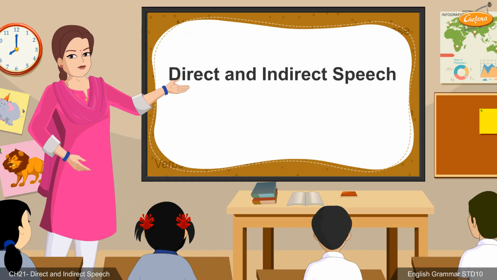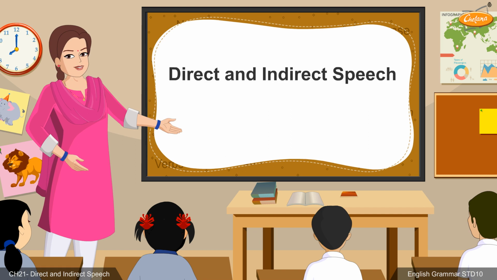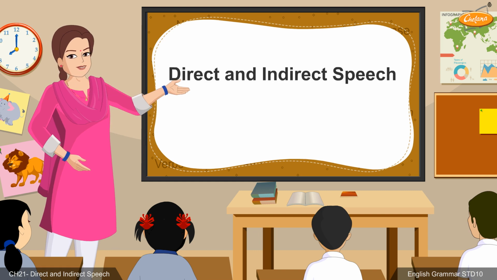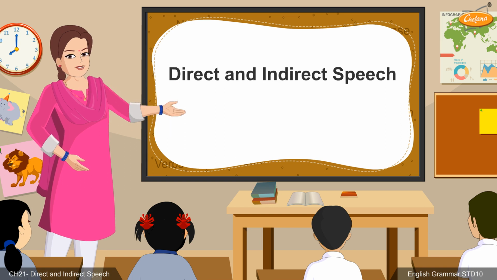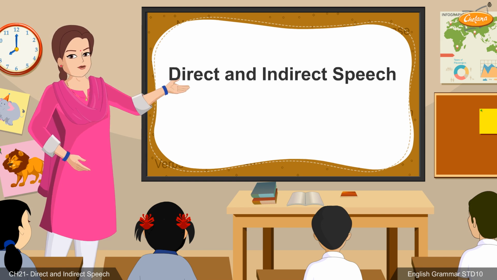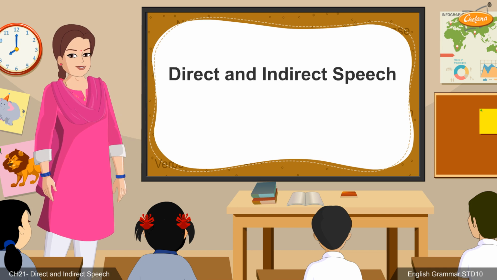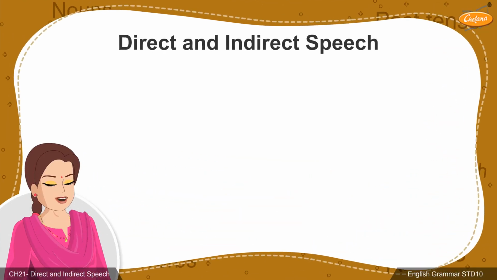Good day, students. We know there are different kinds of sentences in English. These sentences may be of the assertive, interrogative, exclamatory, or imperative type. All of these sentences can either be used as a part of a dialogue between two or more people directly or may also be spoken indirectly. The topic we are dealing with today is direct and indirect speech.